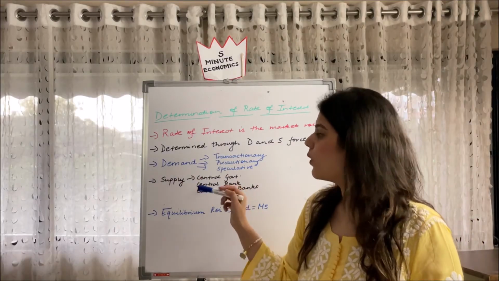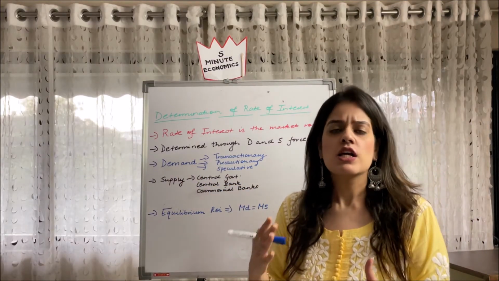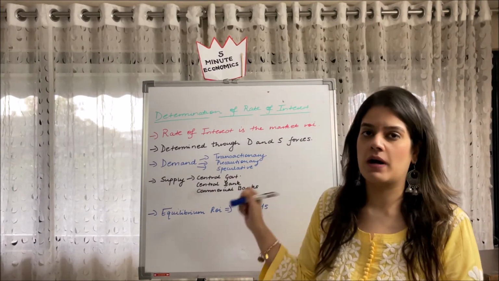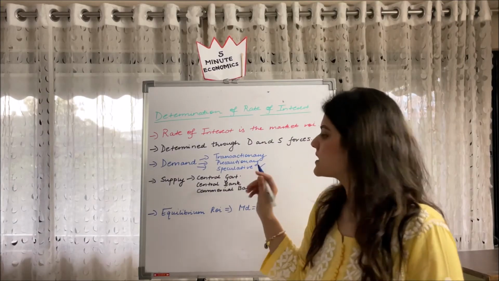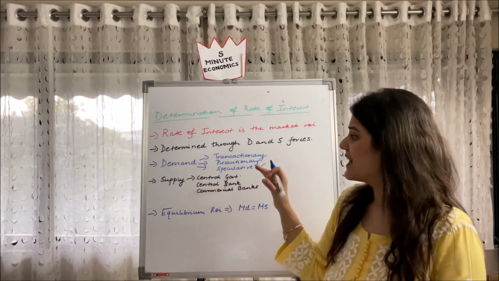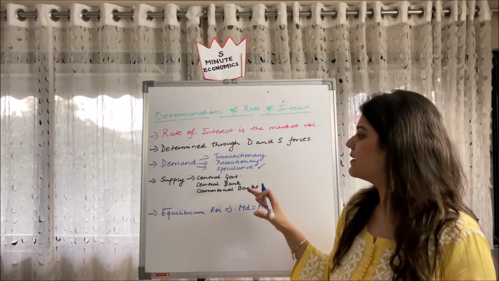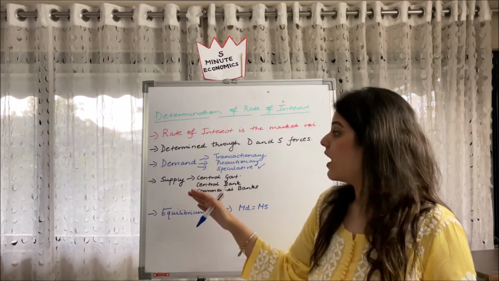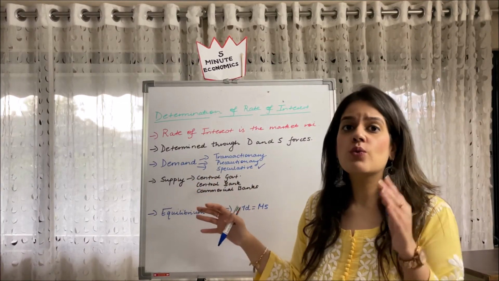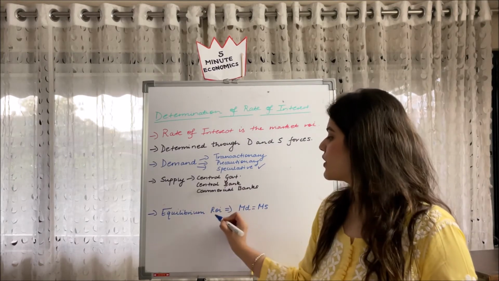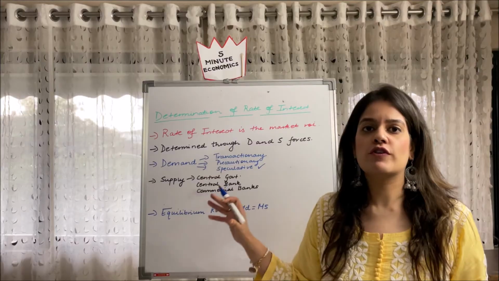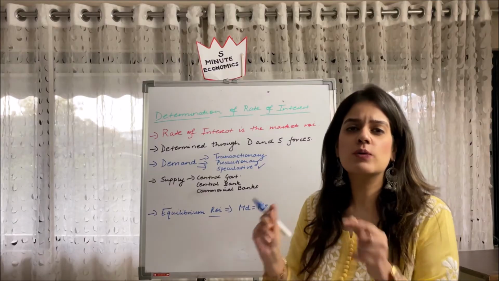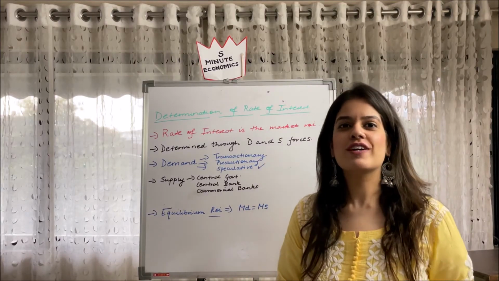So here we see what our demand depends on. Demand depends on transactionary, precautionary and speculative motives. These are the three motives for demand. In our particular analysis, we'll be considering the speculative demand for money. And what does the supply depend on? The supply depends on the central government, the central bank, the commercial bank. So that is what our supply of money depends on. So how do we get our equilibrium rate of interest? We get it at the point where our money demand is equal to the money supply. That point of equilibrium between the two gives us the rate of interest.